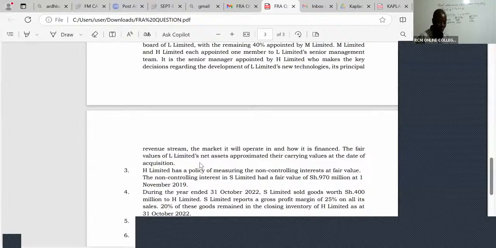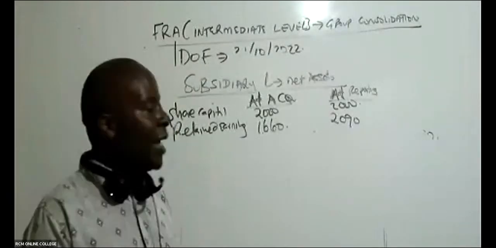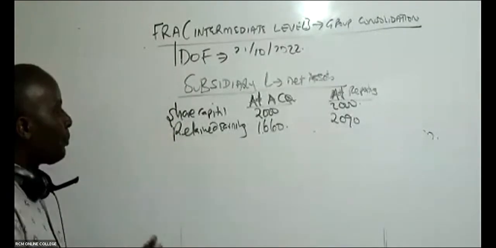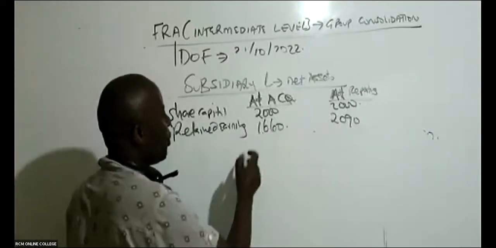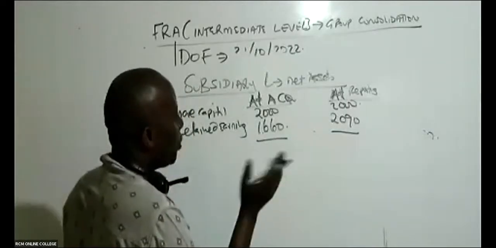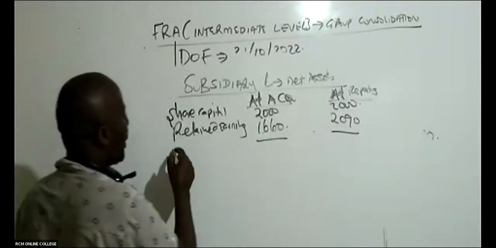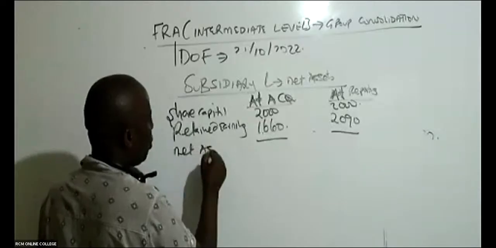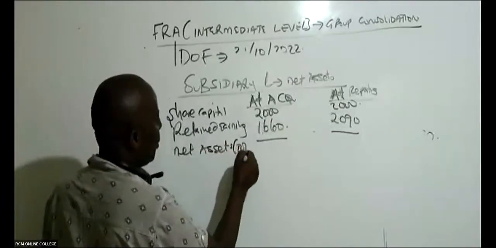So there was no revaluation surplus or losses, no fair value adjustment, and therefore no depreciation on the fair value adjustment. Also, nowhere in the entire question are they telling us that L did business with H. So no upstream unrealised profit.